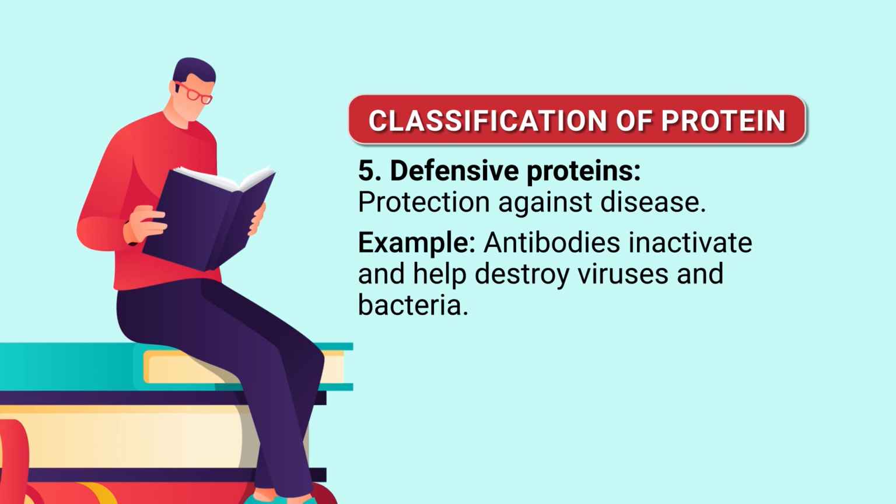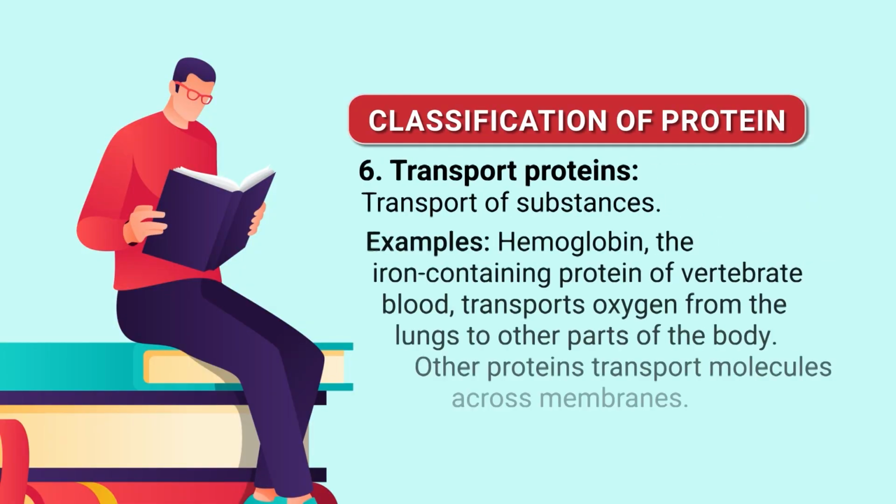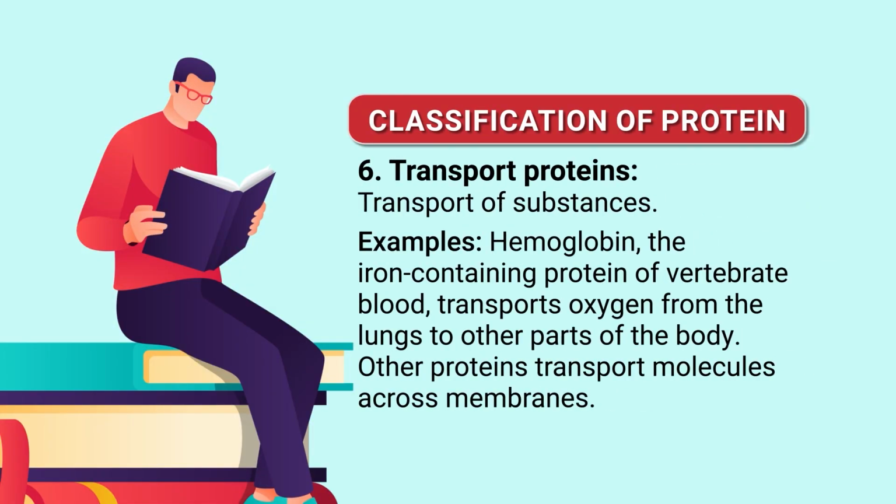Apart from this, there are defense proteins, which are protective against different diseases. For example, antibodies inactivate and help to destroy viruses and bacteria in the body. Another type is the transport protein, which transports substances into the body. For example, hemoglobin, the iron-containing protein of vertebrate blood, transports oxygen from the lungs to other parts of the body. Other proteins transport molecules across the membrane. Those proteins are called transport proteins.